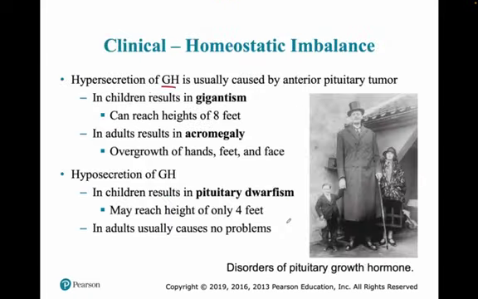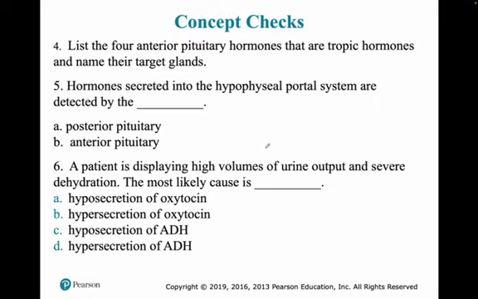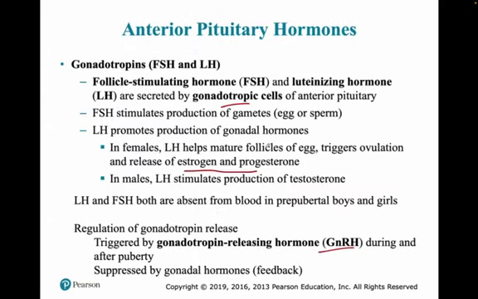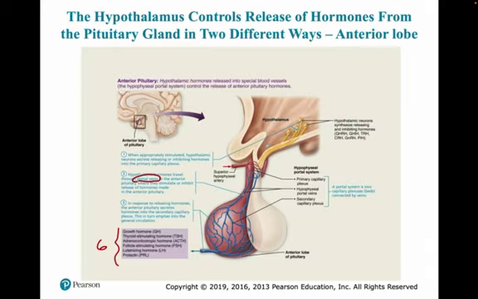All right. The next question asks, hormones secreted by the hypophyseal portal system are detected by which one? It is detected by the anterior pituitary, right? If you see here, the hypophyseal artery, the portal vein actually carries the hormone.